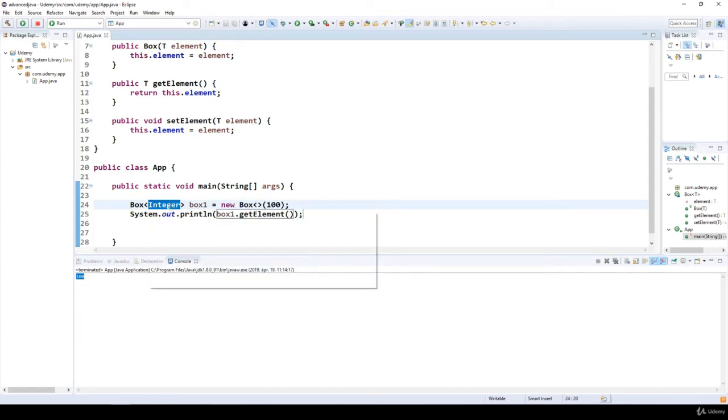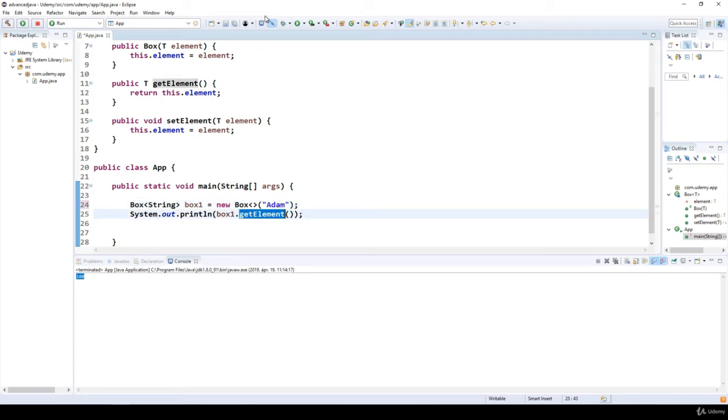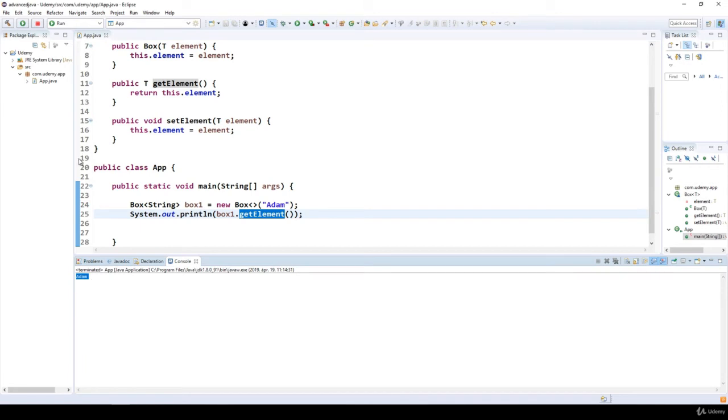Of course, if we specify String, then we can define, for example, a name, Adam, and if we get the item, Adam is going to be printed out.